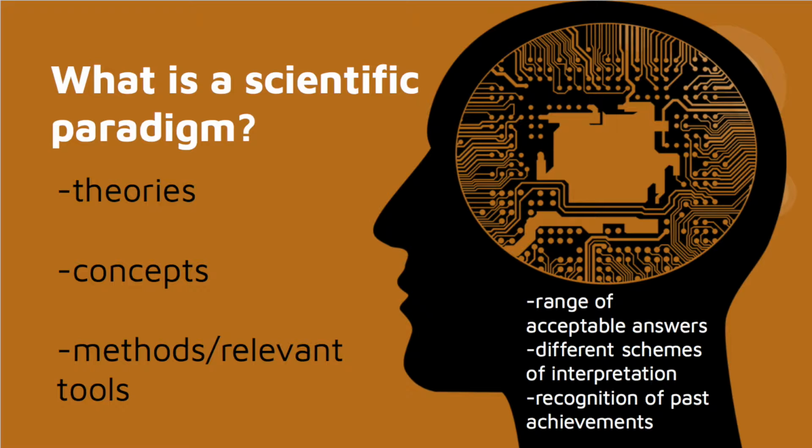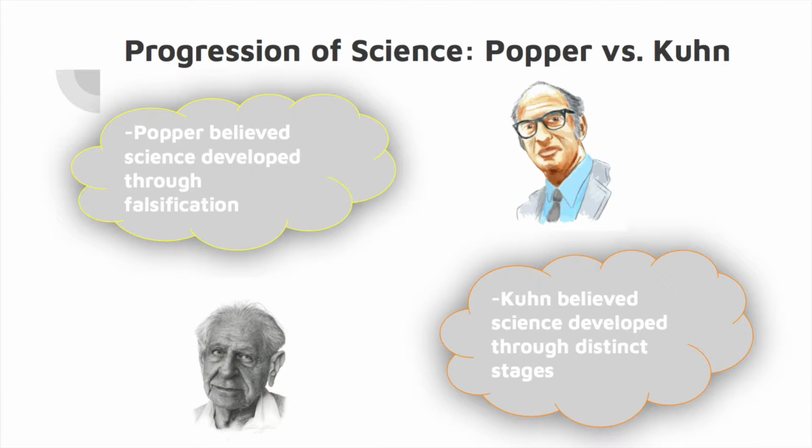Given a scientific paradigm, it can dramatically influence what kind of questions are asked, whether it is on the macro or micro scale. So, in summary, scientific paradigms can help scientists guide their thinking and research. So, what is the significance of scientific revolutions?